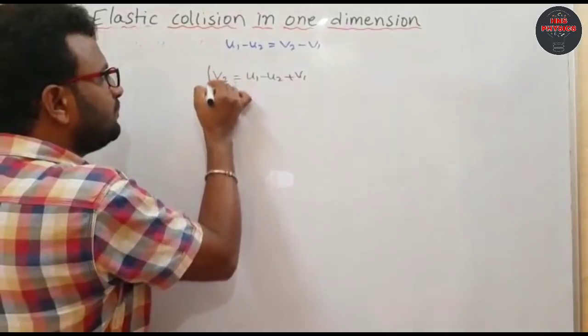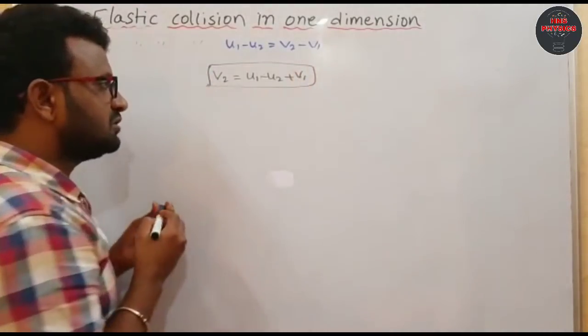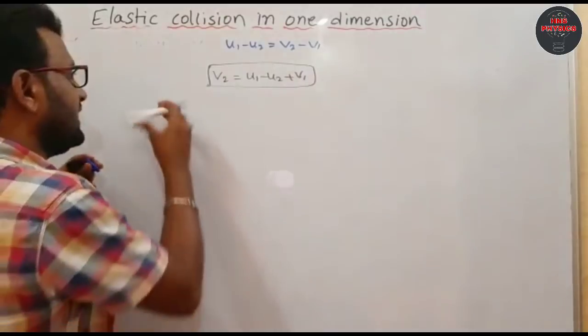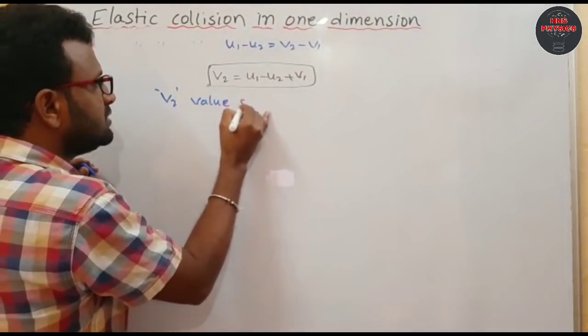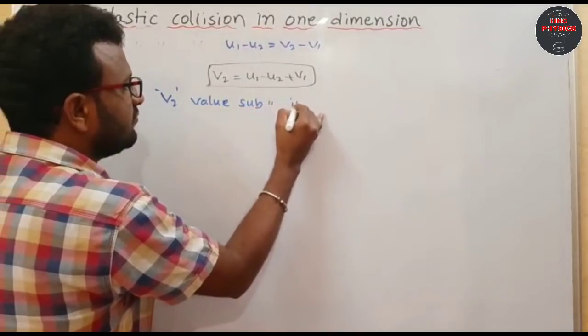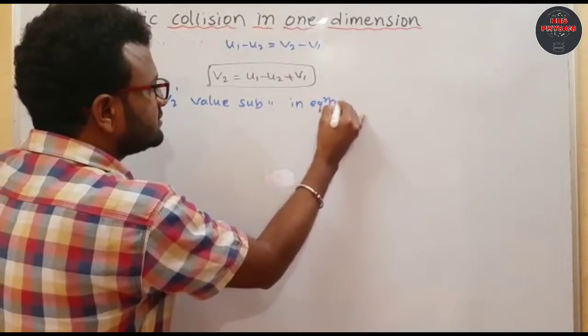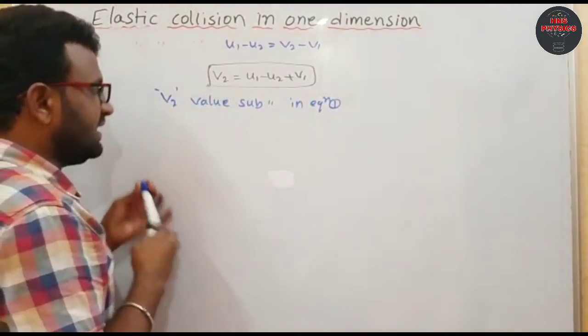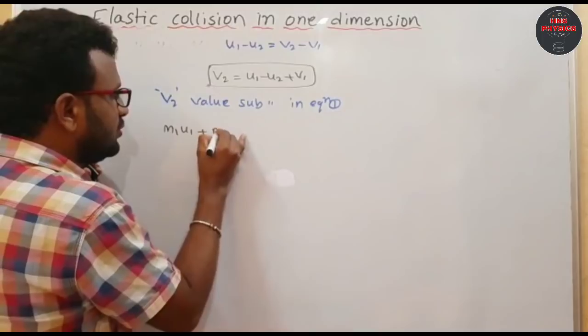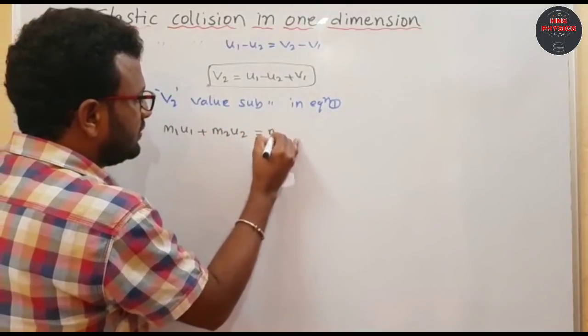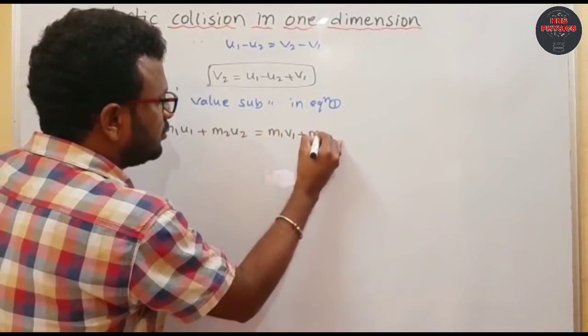This v2 value we can substitute in equation 1. So write equation 1: m1 u1 plus m2 u2 equal to m1 v1 plus m2 v2.